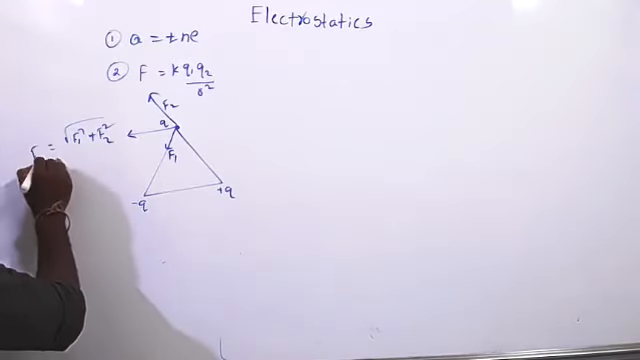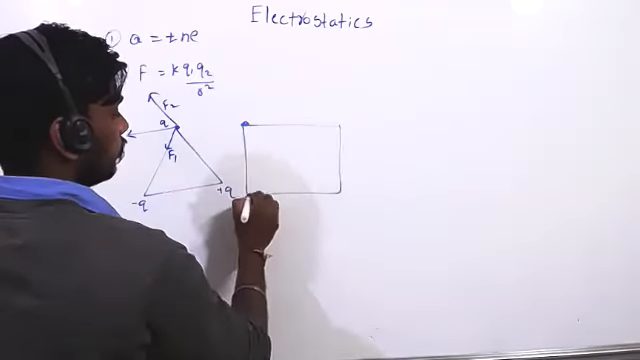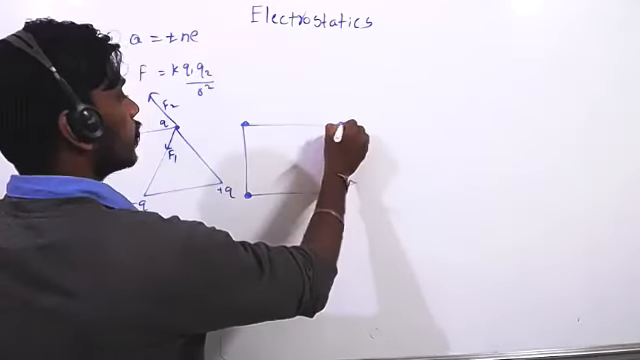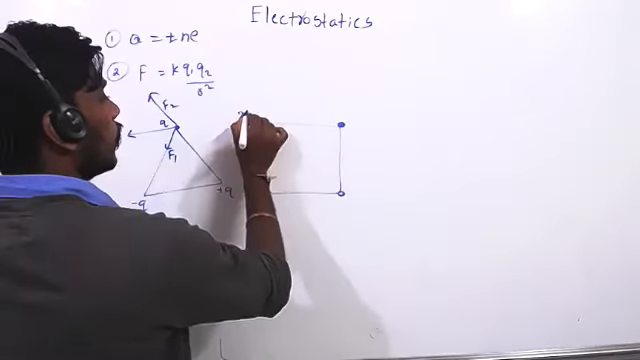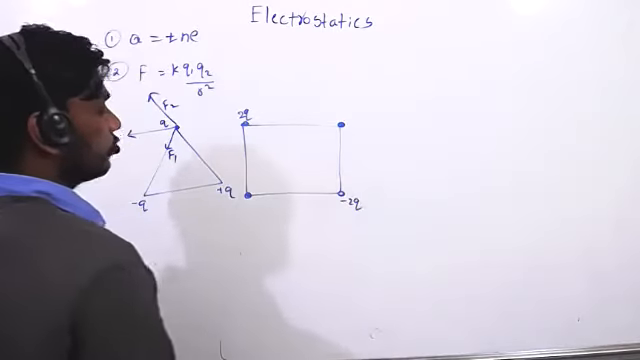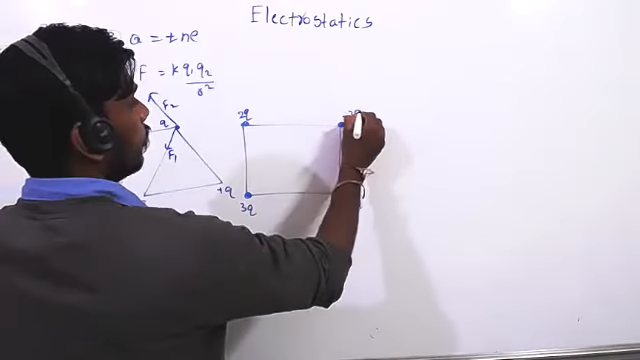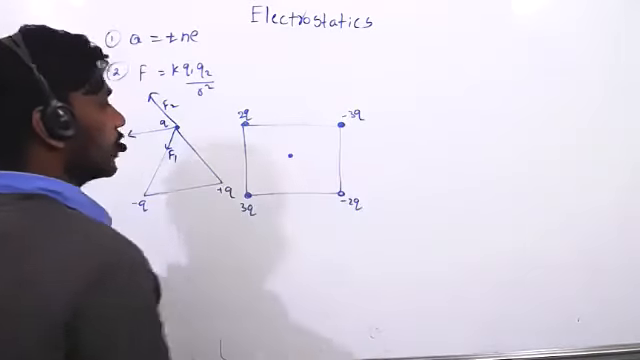F net will be in that direction. Suppose, same models we will use for electric field also. 2q, minus 2q, 3q, minus 3q. One of the charge you place at the center.